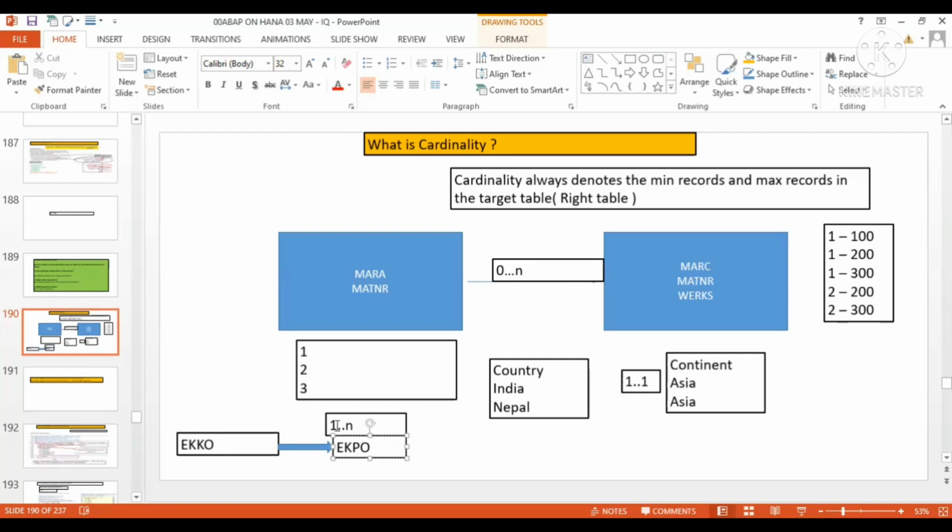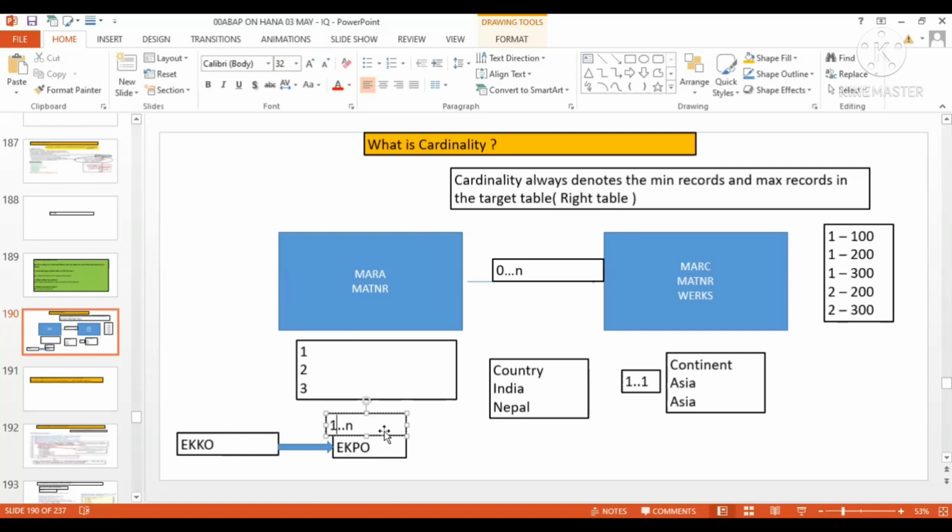But suppose by mistake you have given 0..n. There will be no problem with respect to the result, but from a performance point of view, this will lag with respect to 1..n.